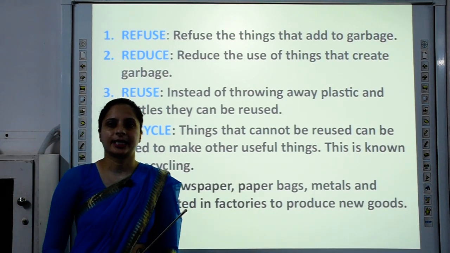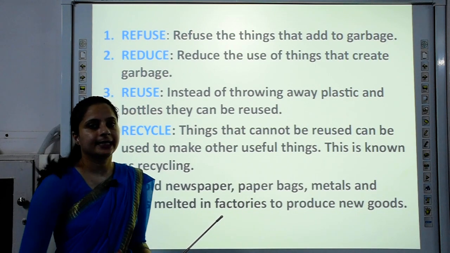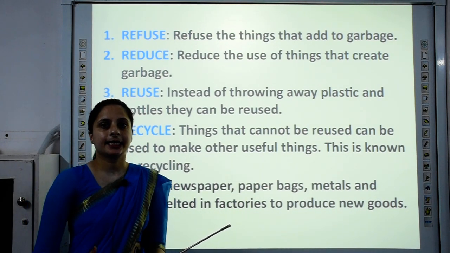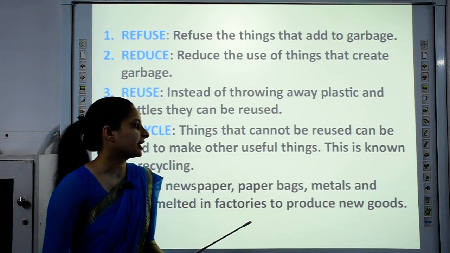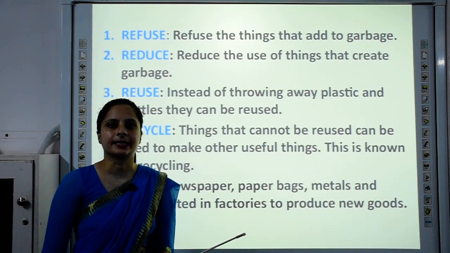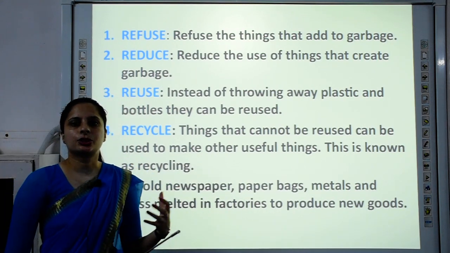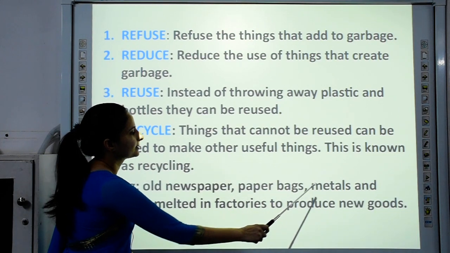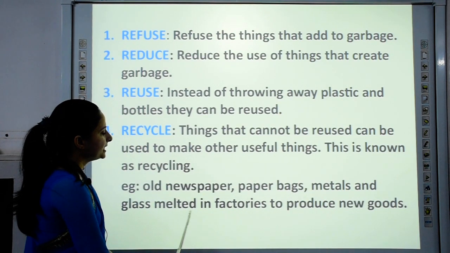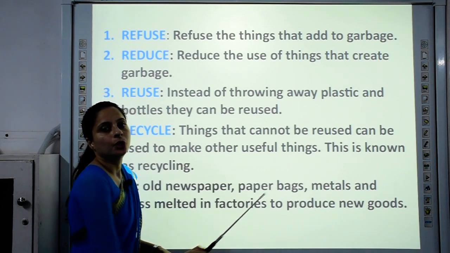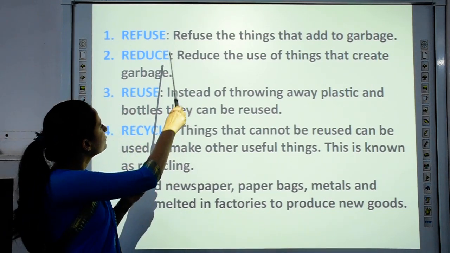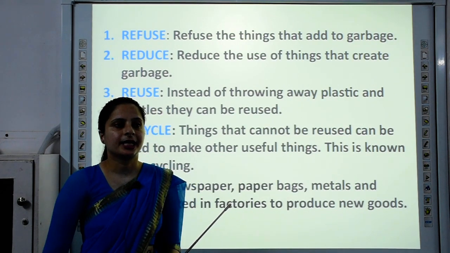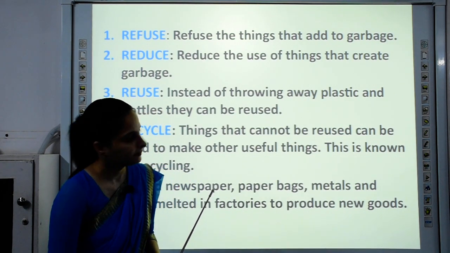Now the waste which gets collected at your home, the waste collector comes and takes it, you give it to the waste collector. What does he do? He further gives it to factories where these wastes are recycled and made into something new, like your old newspaper, paper bags, metals and glass. They are melted in factories to produce new goods. So children, by following these 4R principles, you are conserving the environment. You are creating less garbage.